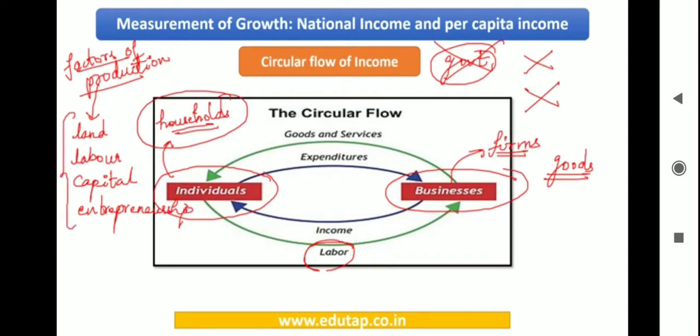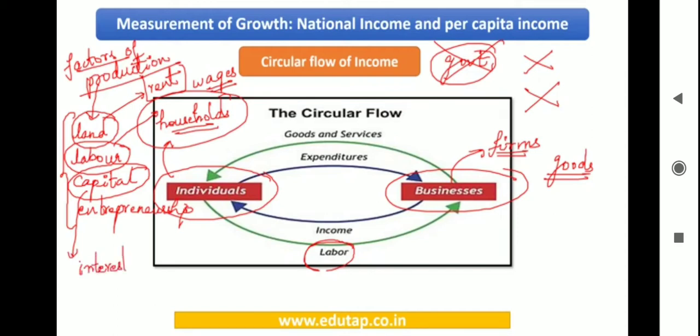Now there are factor incomes as well. Suppose if you use land, you need to pay rent. So this is the income or factor income when this particular factor of production is used. When you hire laborers, you need to pay wages. Again, this is a factor income. Now if you invest capital, then you will get interest, or you need to pay interest if someone is investing capital in your firm. So here it is again a factor income.